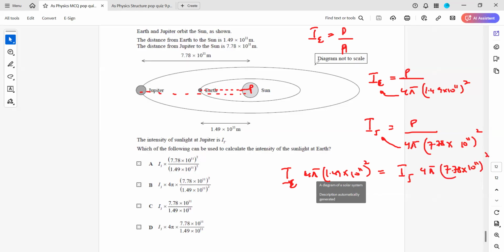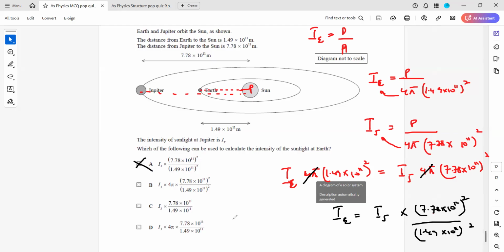The 4 pi will cancel with 4 pi, and this will be in the denominator. So the intensity of light on Earth will be equal to the intensity of light on Jupiter times 7.78 times 10 to the power 11 squared divided by 1.49 times 10 to the power 11 squared. So when we divide these numbers, what do we get? So A will be the right answer for this.